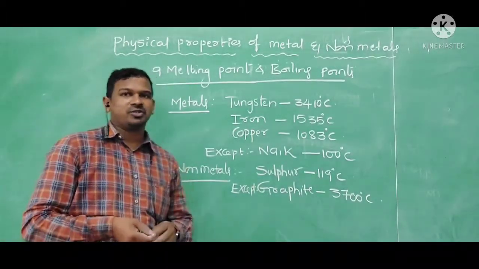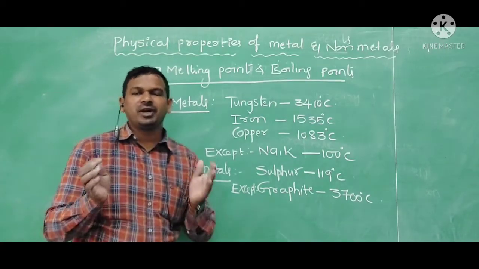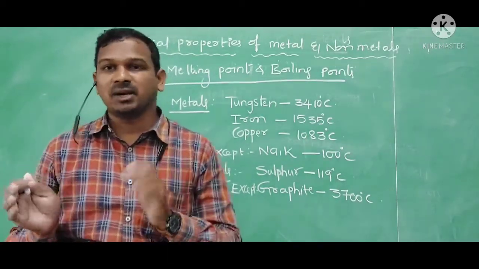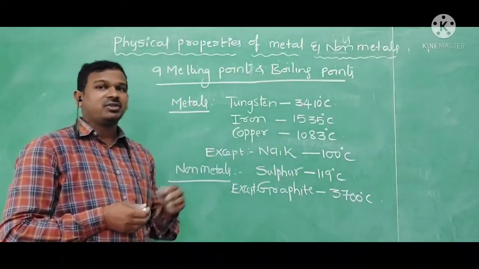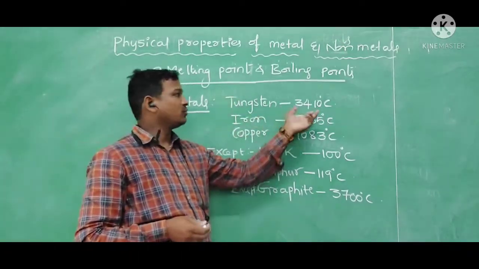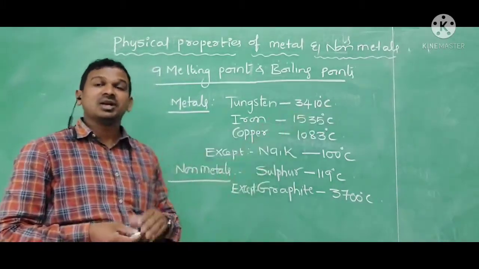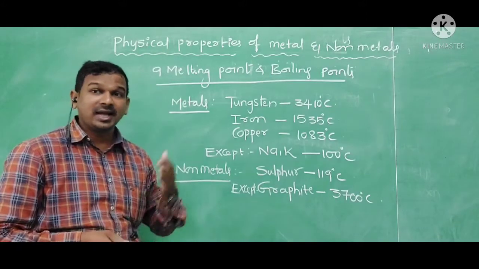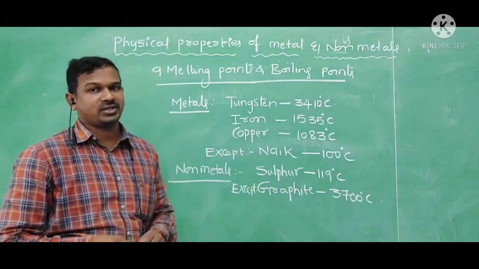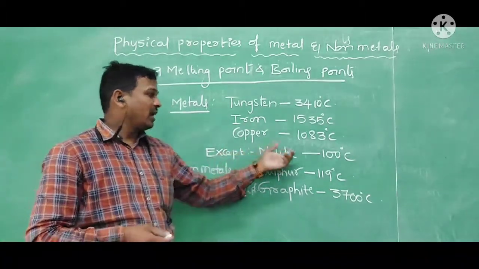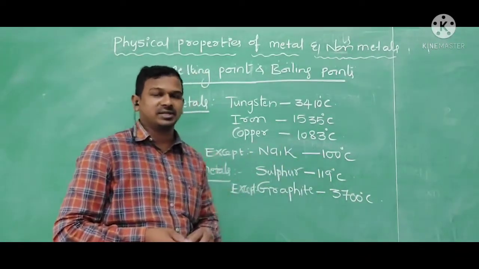Here is a property we are going to study, melting point as well as boiling point. Different materials will show different boiling points as well as melting points. Look at tungsten. Tungsten is a metal with a melting point of 3400 degrees Celsius, which has the highest melting point. Metals generally show high boiling points and melting points. Whereas sodium and potassium are also metals, but they have melting points of around 100 degrees Celsius.